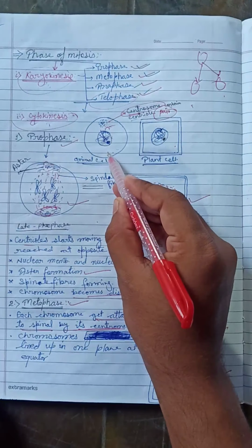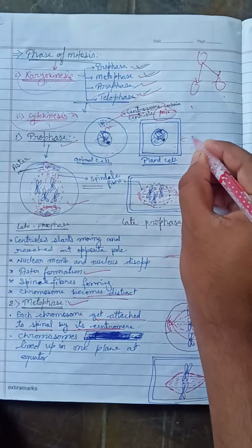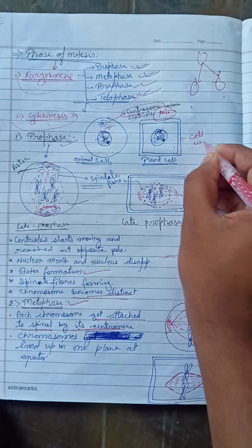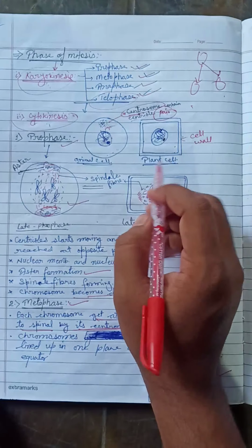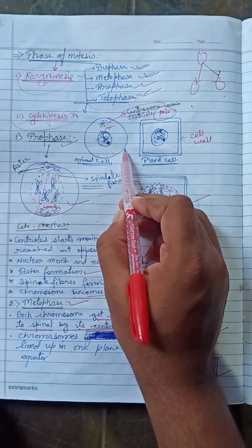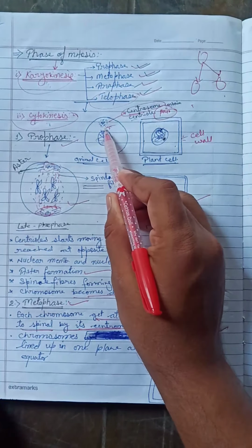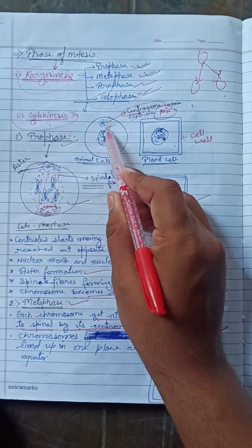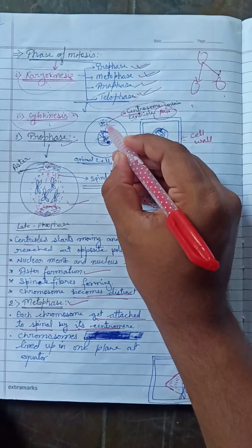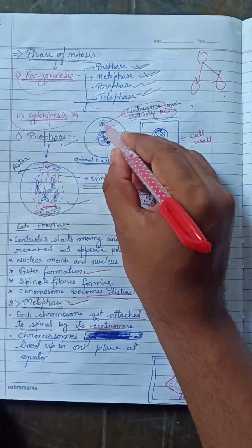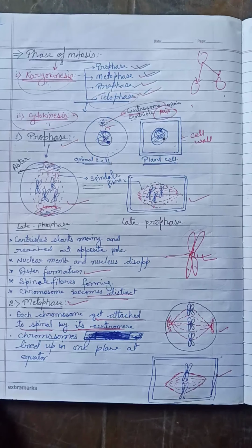Suppose it is an animal cell or a plant cell. In the plant cell, this is the cell wall and the inner layer is the plasma membrane or cell membrane, whereas the cell wall is absent in the animal cell. An additional characteristic belonging only to the animal cell is the centrosome. A centrosome carries a pair of centrioles.